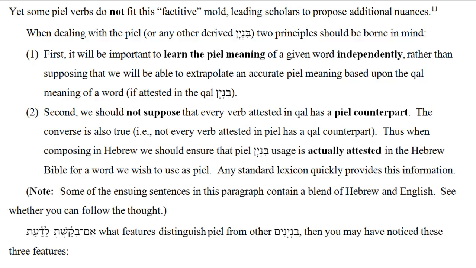The converse is also true. Not every verb attested in PL has a Kal counterpart. Thus, when composing in Hebrew, we should ensure that a PL word we wish to use is actually attested in the PL Binyan in the Hebrew Bible. Any standard lexicon will provide you with the answer to this question.